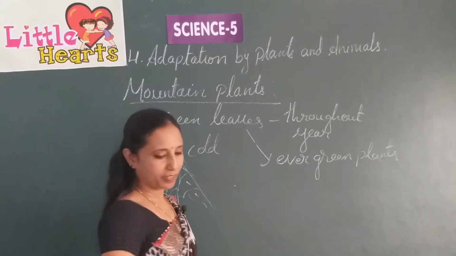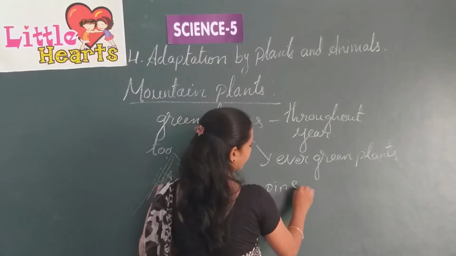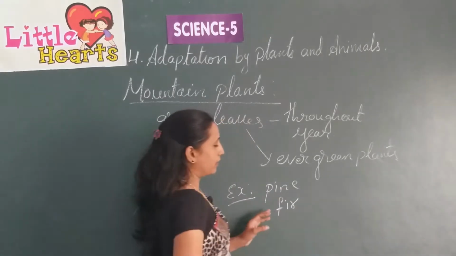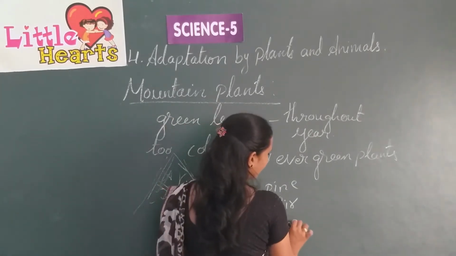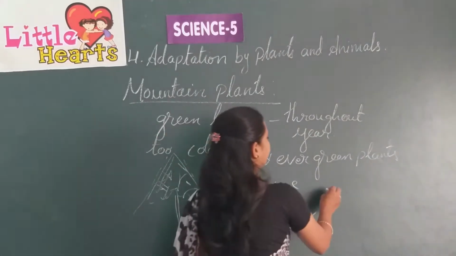What are the examples of mountain plants? Pine, fir, deodar and thuja.